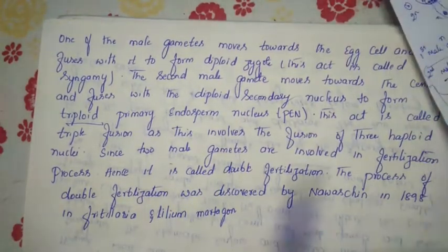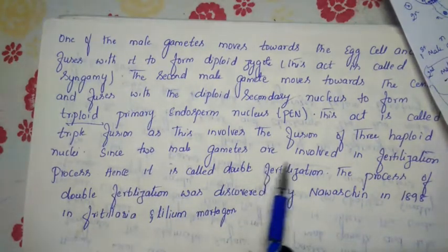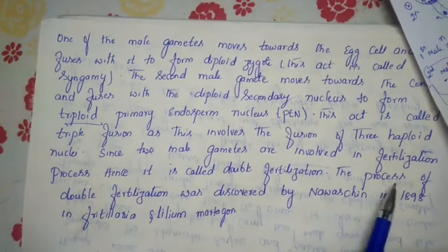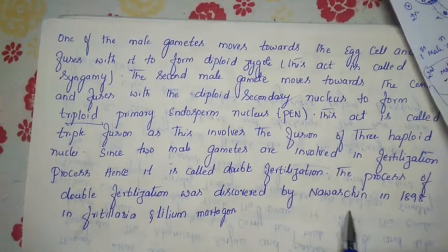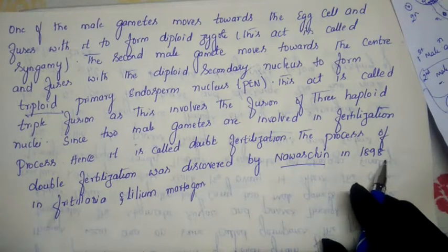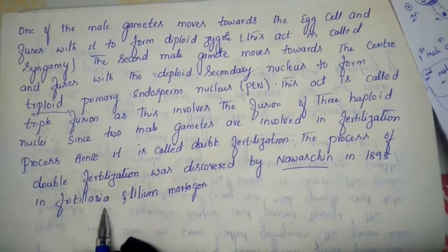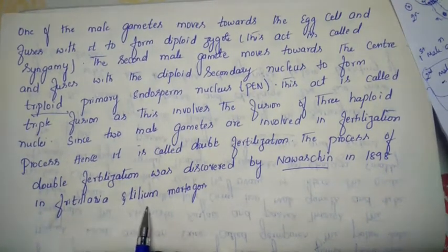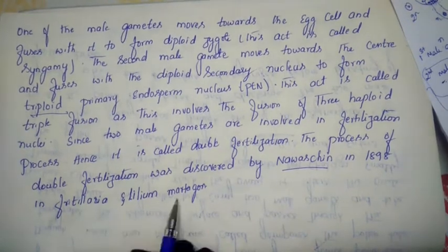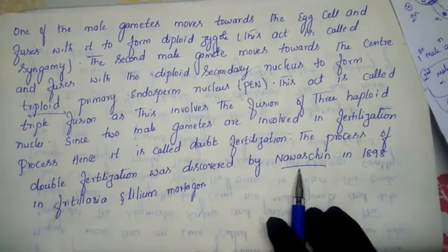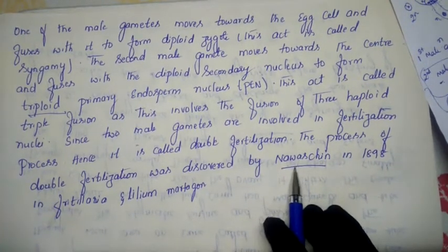Since 2 male gametes are involved in fertilization, we call it double fertilization. Who discovered double fertilization for the first time? Navaschin, in 1898, in Fritillaria and Lilium martagon. Double fertilization was discovered by Navaschin.